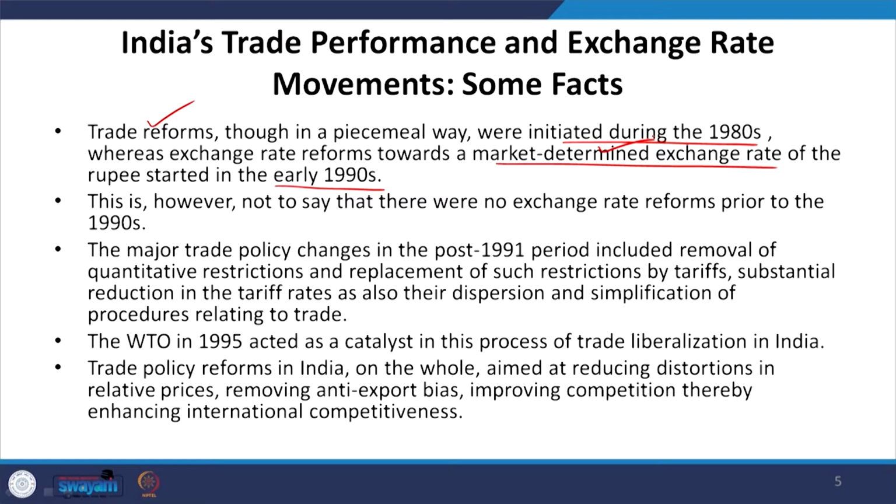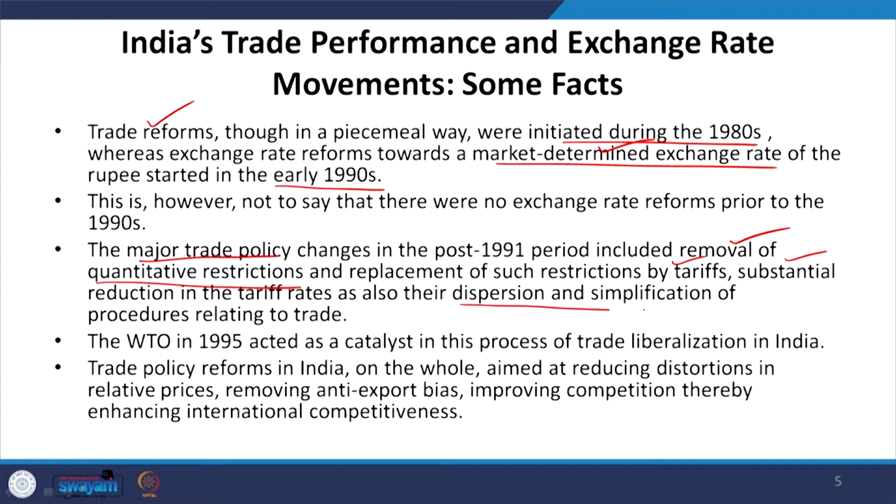The major trade policy changes in the post 1991 period included removal of quantitative restrictions. Why is the post 1991 period called the major trade policy reform period? Because of the removal of quantitative restrictions, replacement of such restrictions by tariffs, and substantial reduction in tariff rates. Also, there was dispersion and simplification of the procedures related to trade flows.